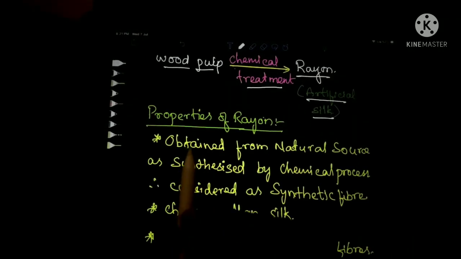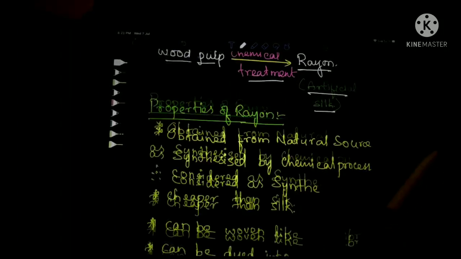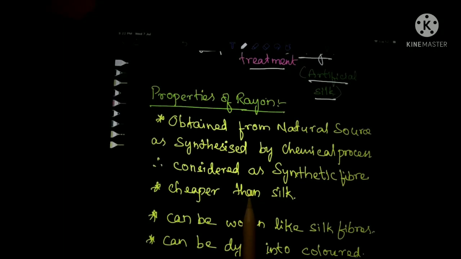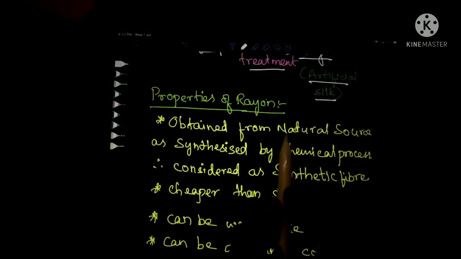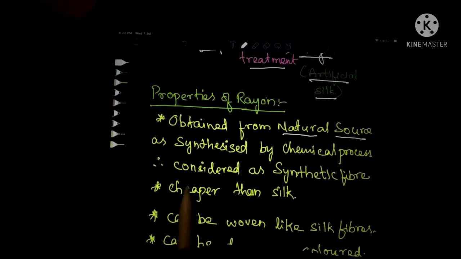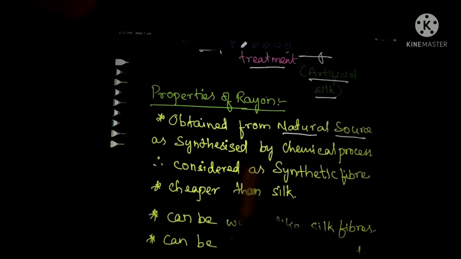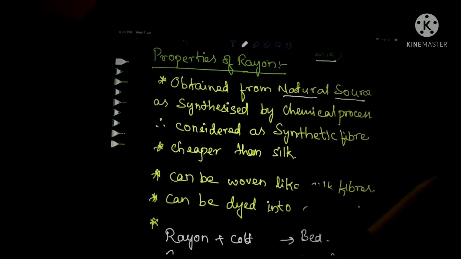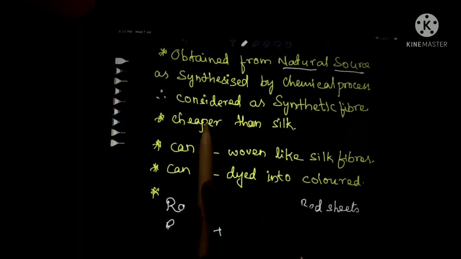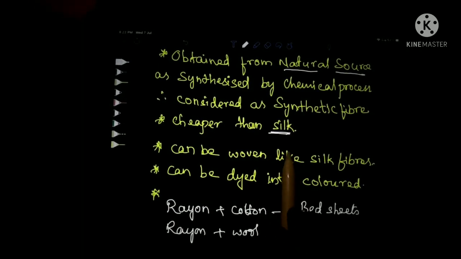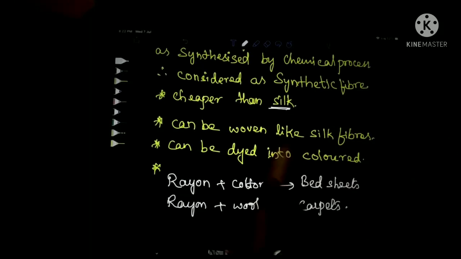Because this rayon has similar properties to silk. It is obtained from a natural source only. What is that natural source? That is wood pulp. It is synthesized in chemical processes. It is cheaper than silk, but it has a similar texture to silk.